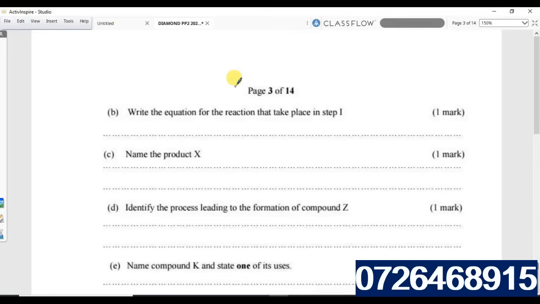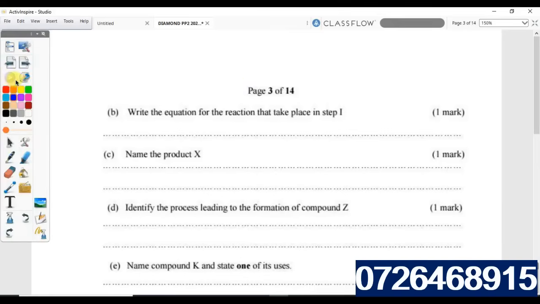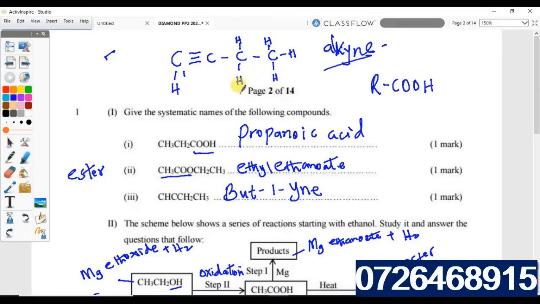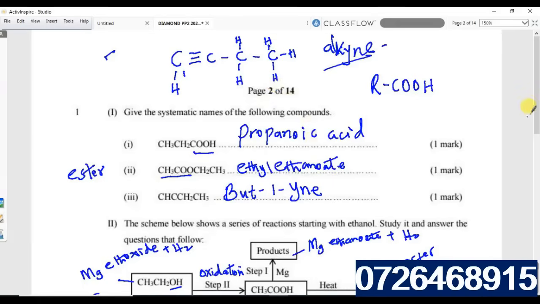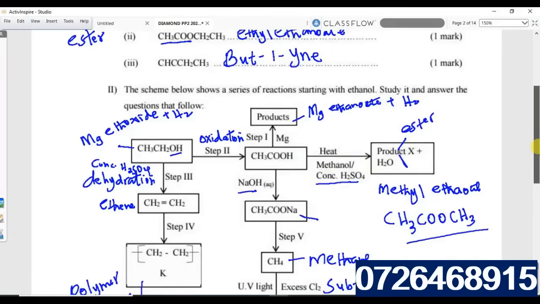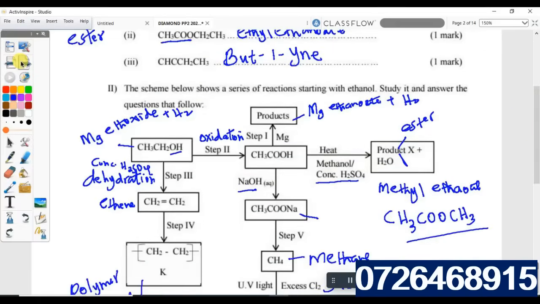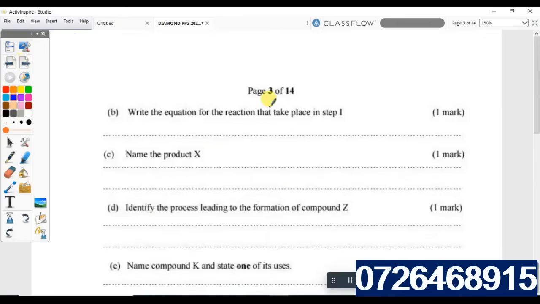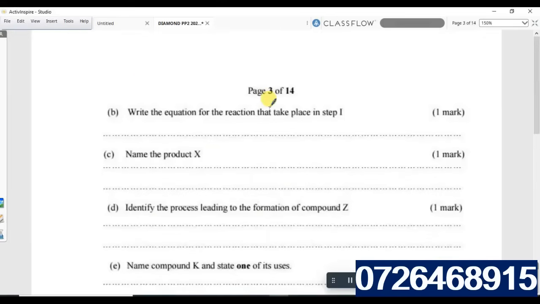Write the equation for the reaction taking place in step 1. So we can look at the reaction in step 1. Step 1 is ethanoic acid reacting with magnesium to form magnesium ethanoate.